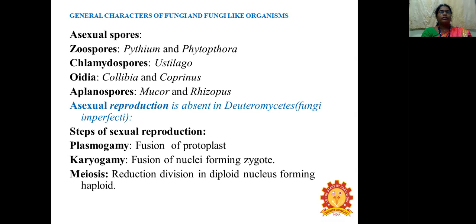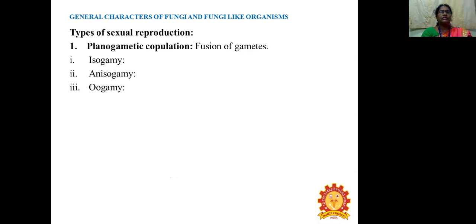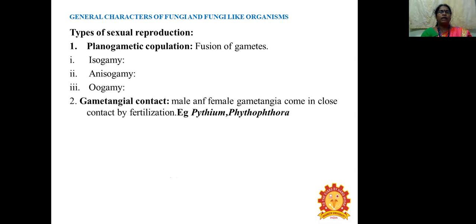So the steps of sexual reproduction are plasmogamy, karyogamy, and meiosis. Plasmogamy means fusion of protoplasts. Karyogamy is the fusion of nuclei forming a zygote, and meiosis is reduction division in the diploid nucleus forming haploid nuclei. So, types of sexual reproduction. First one is planogametic copulation, which means the fusion of gametes. It has isogamy, anisogamy, and oogamy.